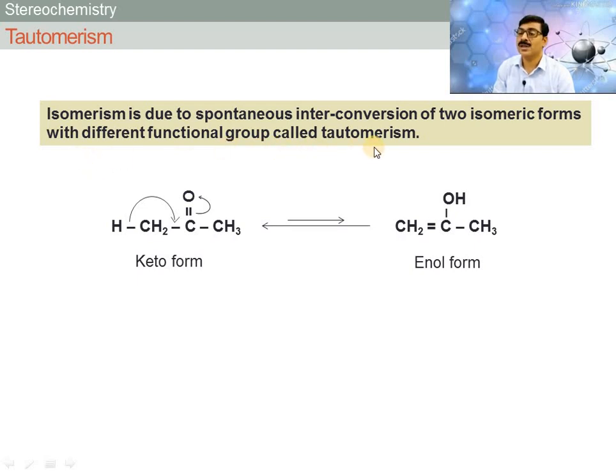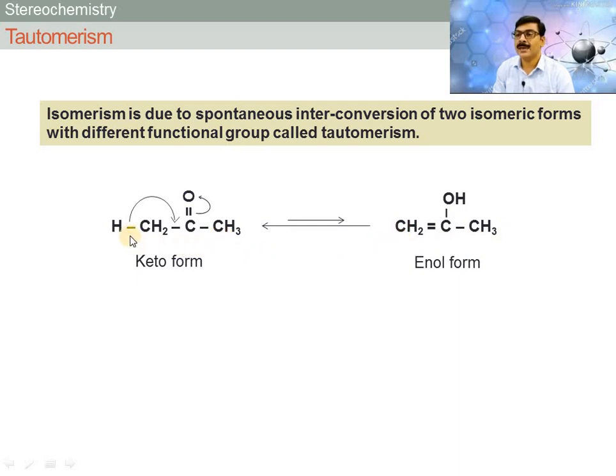Means one functional group is converted into another functional group. This interconversion takes place spontaneously, and these two isomeric forms are tautomers to each other. Just for example, acetone and vinyl alcohol, they are tautomers to each other.